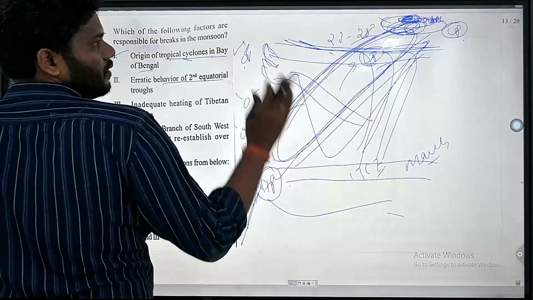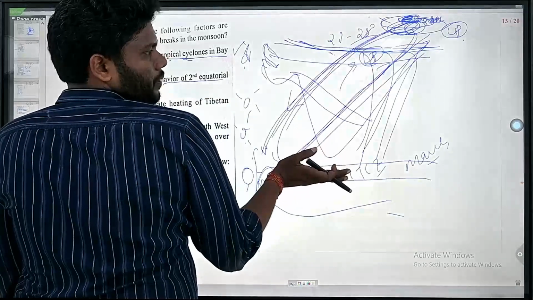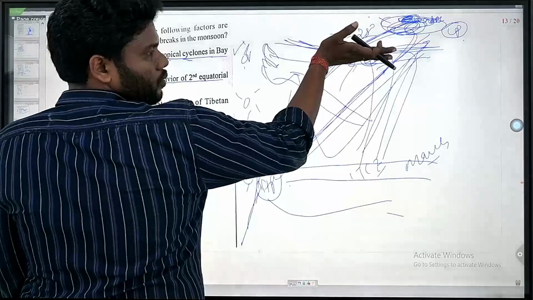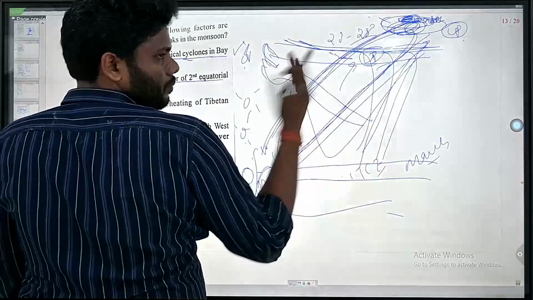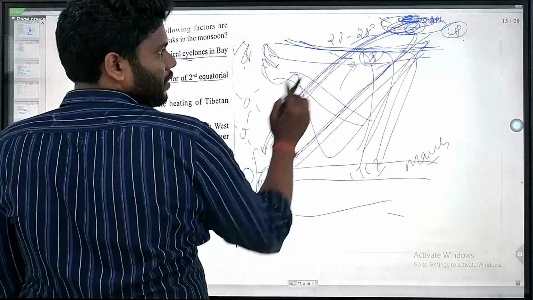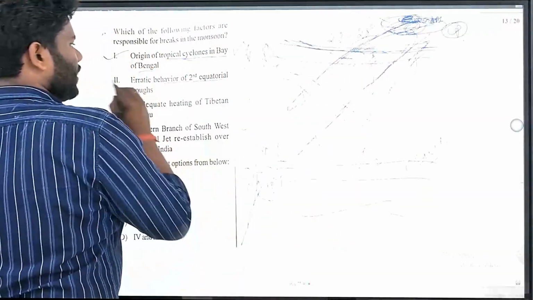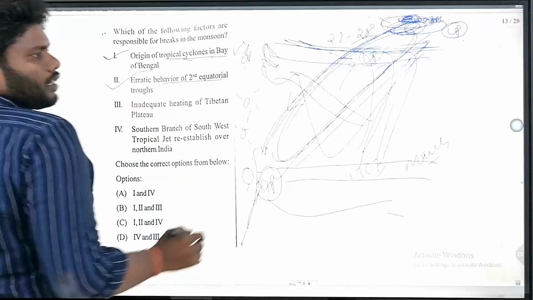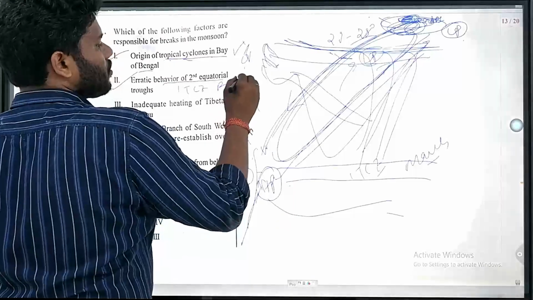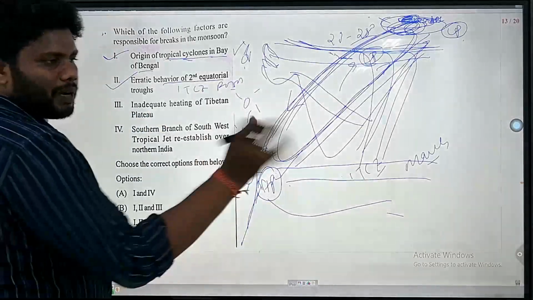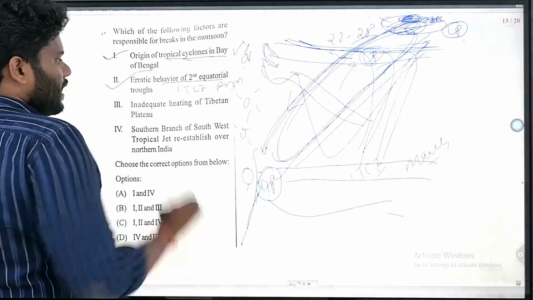One thing is that the Tibetan plateau must be heated, first point. The intertropical convergence zone must shift towards the north, and if it is not shifting, if there is erratic behavior, if it is not following the exact path, there will be a break in the monsoon. So erratic behavior of second equatorial trough, or we can consider ITCZ position in India. If there is erratic behavior, if it is bifurcating, if it is not concentrated, then also it will have a break in monsoon.